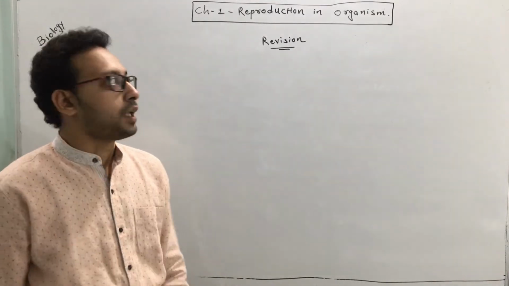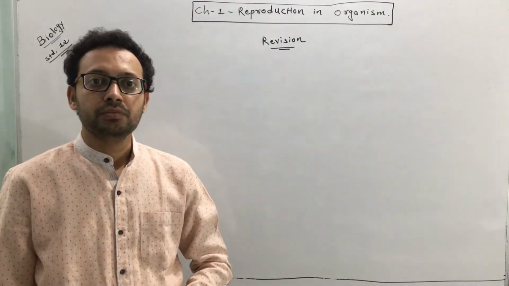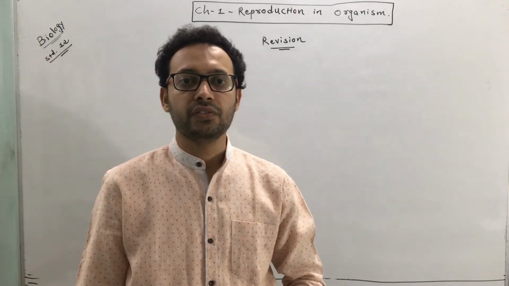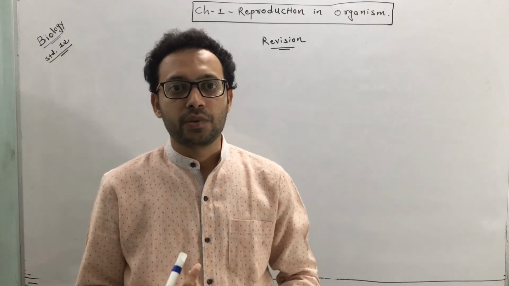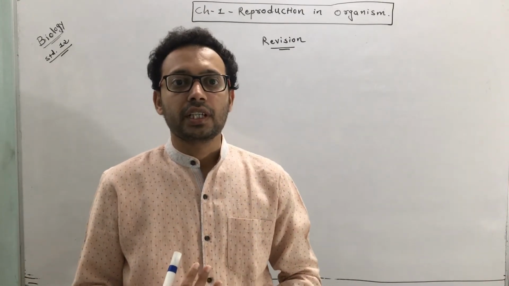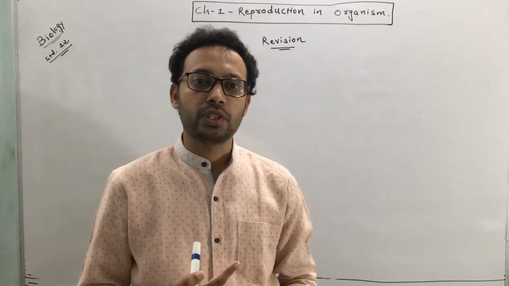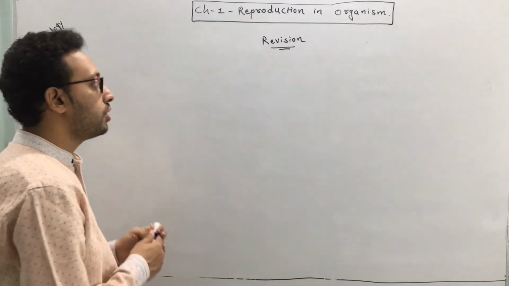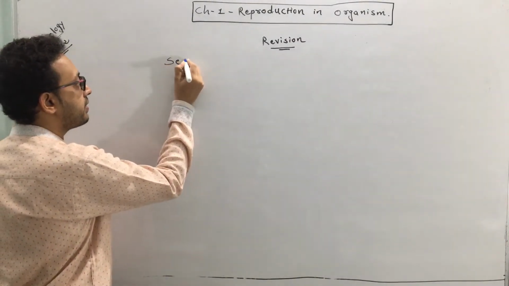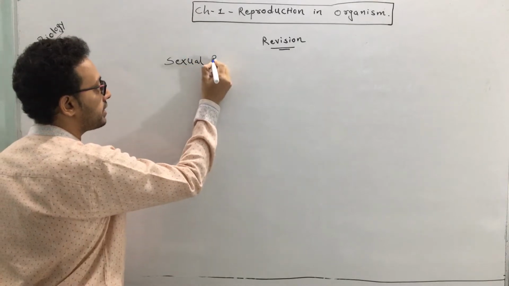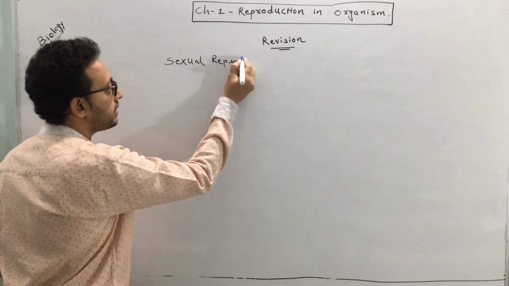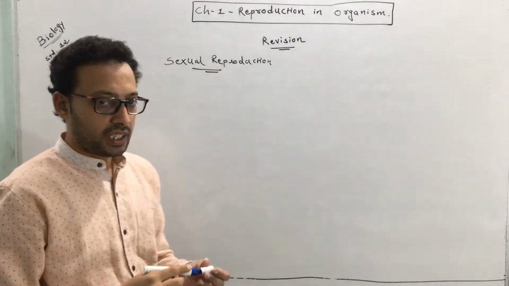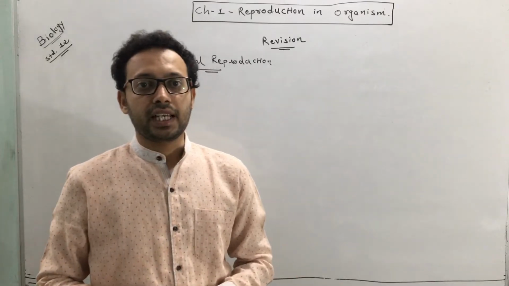We were doing a revision of chapter number 1, Reproduction in Organisms. In the previous session of revision, we finished with lifespan, reproduction, asexual reproduction in plants and animals, and vegetative propagation. Today we have to start the other part of the revision, and that is the sexual mode of reproduction. As I told you yesterday, we will do the revision very briefly and try to cover most of the topics. If you have any doubt regarding it, you can ask anytime.